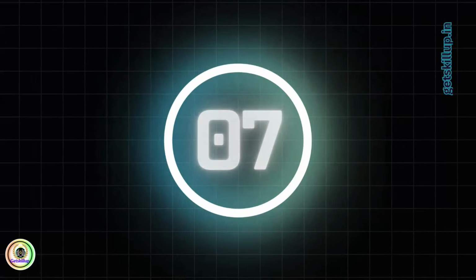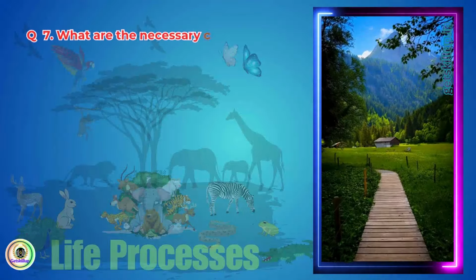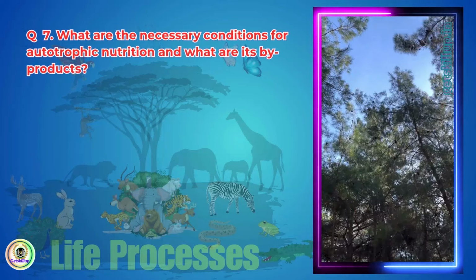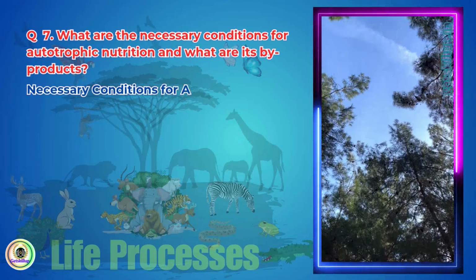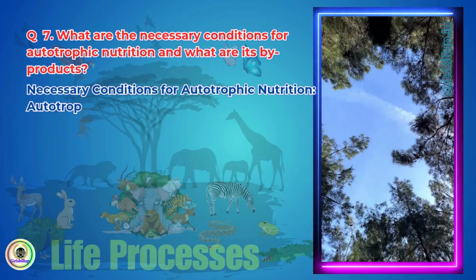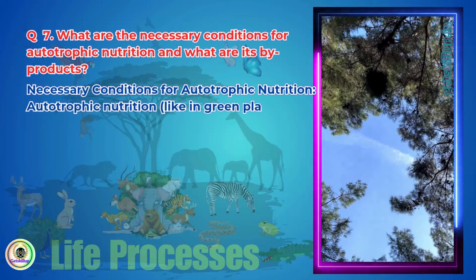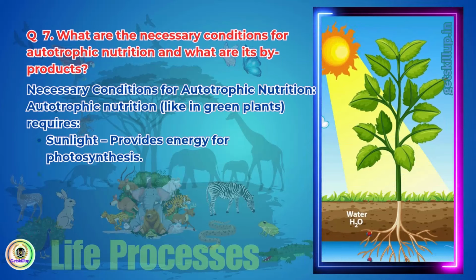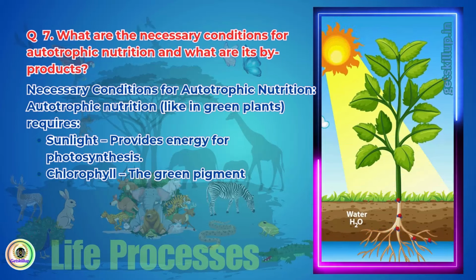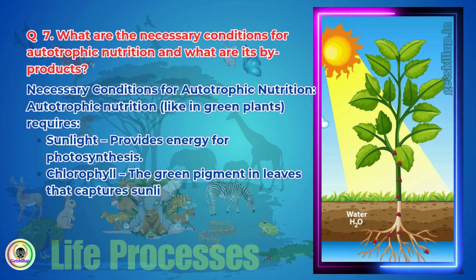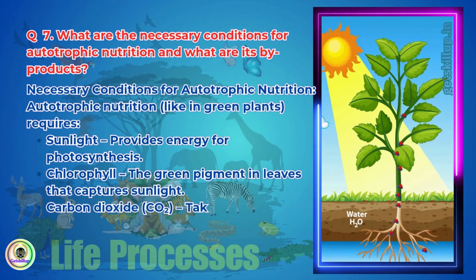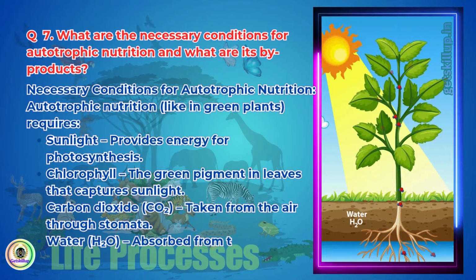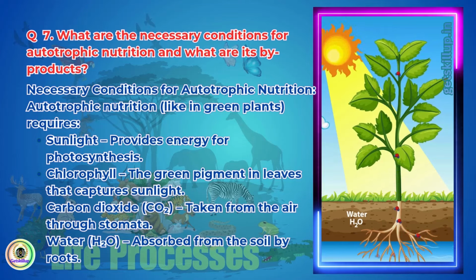Question 7. What are the necessary conditions for autotrophic nutrition, and what are its byproducts? Necessary conditions for autotrophic nutrition. Autotrophic nutrition, like in green plants, requires sunlight, which provides energy for photosynthesis. Chlorophyll, the green pigment in leaves that captures sunlight. Carbon dioxide, CO2, taken from the air through stomata. Water, H2O, absorbed from the soil by roots.